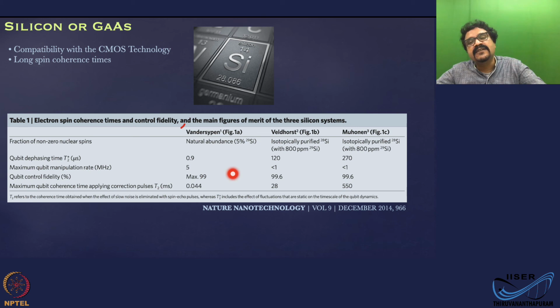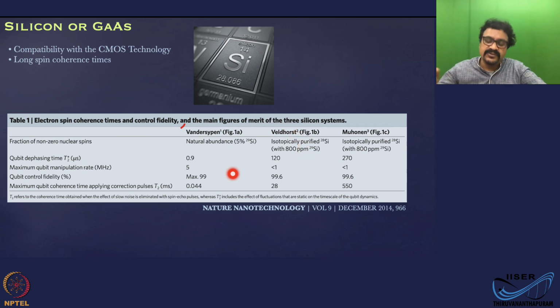Where silicon 28, which is a natural isotope, which is 94 to 95, I don't forget the exact number, but more than 90, close to 95% of the natural silicon is silicon 28, and the rest of the few percent is silicon 29, which has nuclear spin. So you have natural silicon that is close to 5% of silicon 29, and isotopically purified silicon, which is almost silicon 28 with a few parts per million.